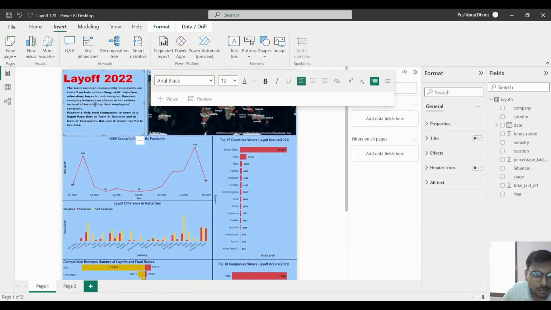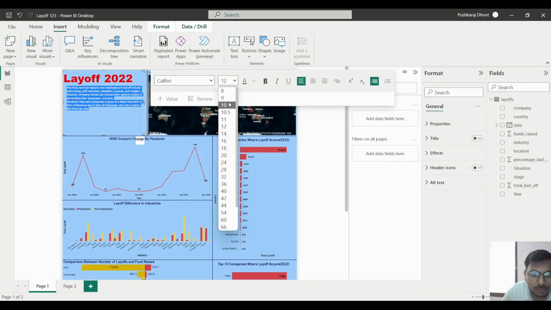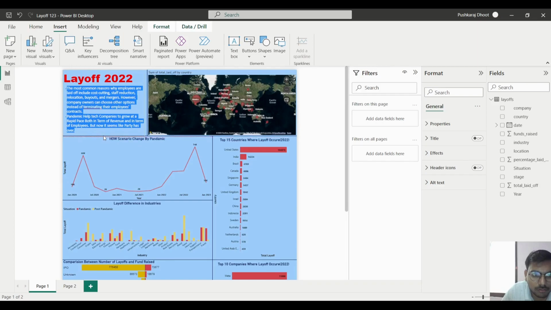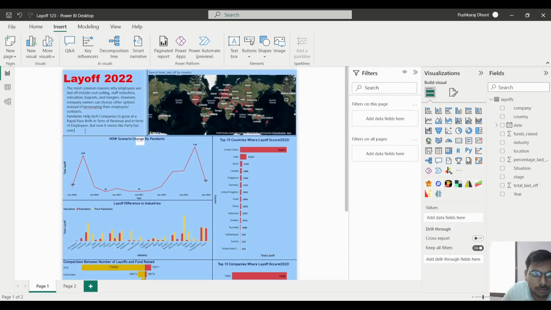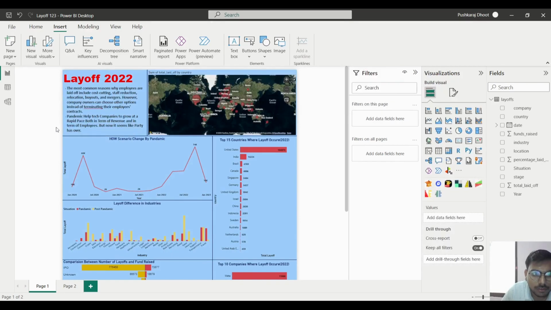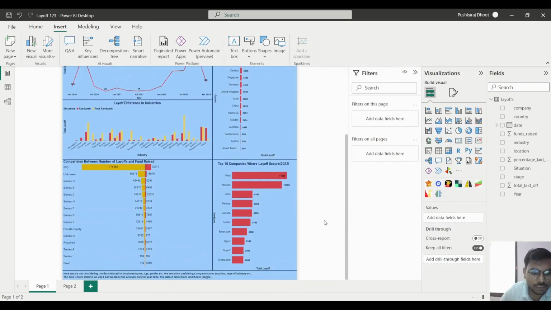Here also we will go and use Calibri for this data set, and we will increase the size up to 14 or up to 16. We will make it bold here. So like this, we can do this project.